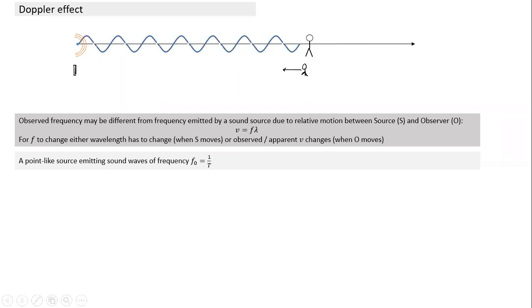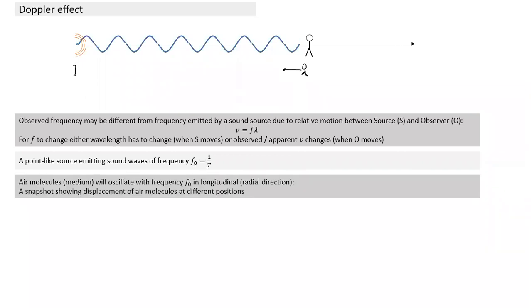So if we calculate the time period of oscillation, we can arrive at frequency. Air molecules will oscillate with frequency F naught. This is a snapshot showing the displacement of various particles along the path from source to observer.